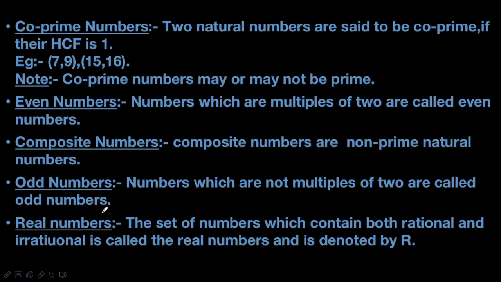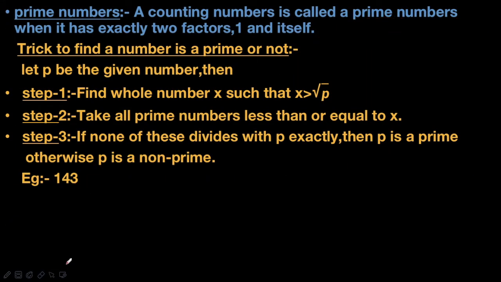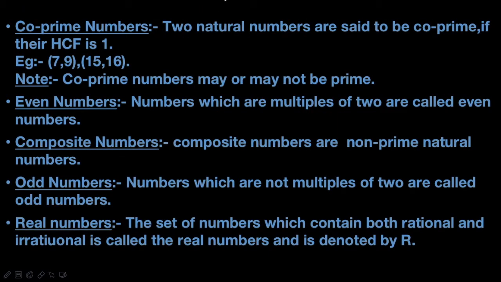Now we'll go into the further topic, co-prime numbers. Two natural numbers are said to be co-prime if their HCF, highest common factor, is 1.